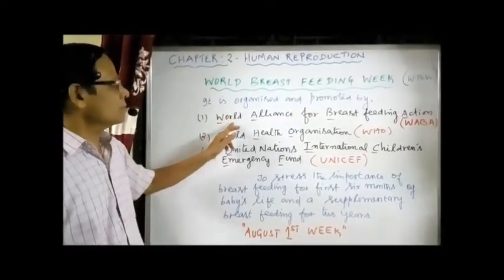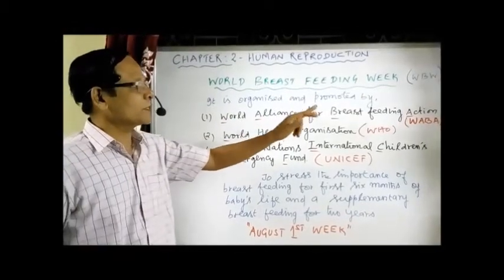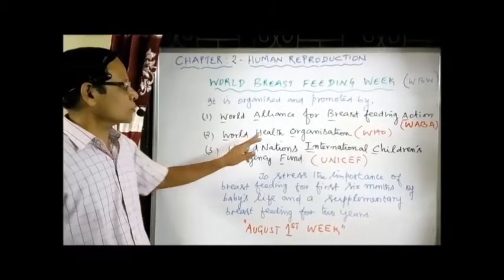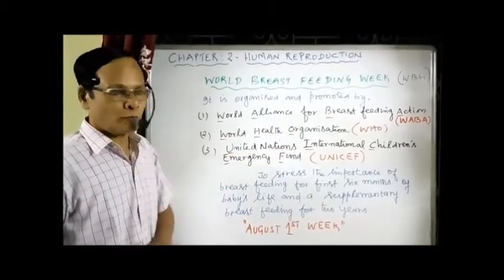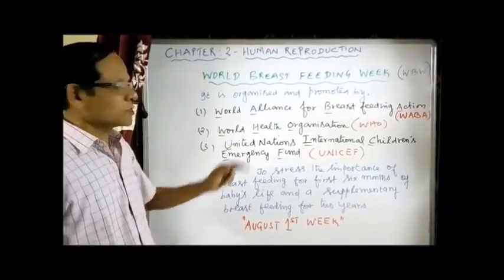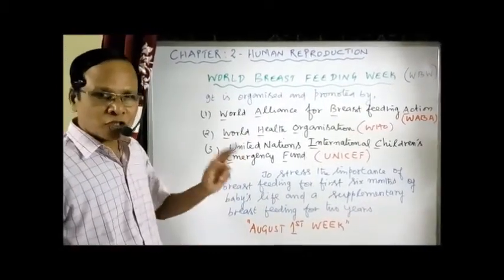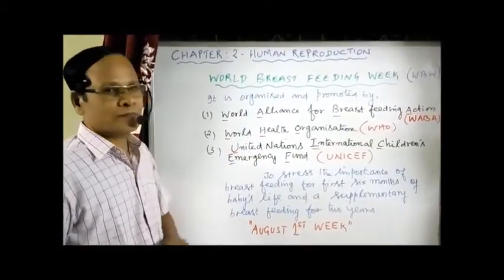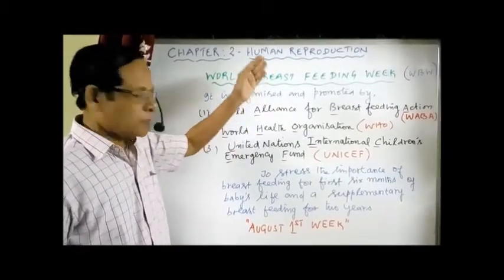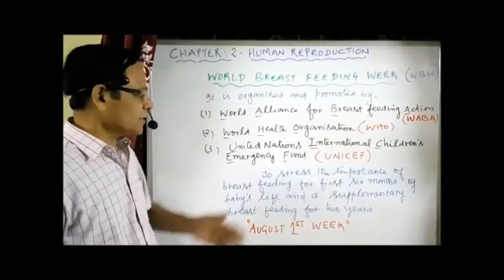Number 1, World Alliance for Breastfeeding Action, WABA. The second one, World Health Organization, that is WHO. The third one, UNICEF, United Nations International Children's Emergency Fund. So this World Breastfeeding Week is normally organized by these organizations.